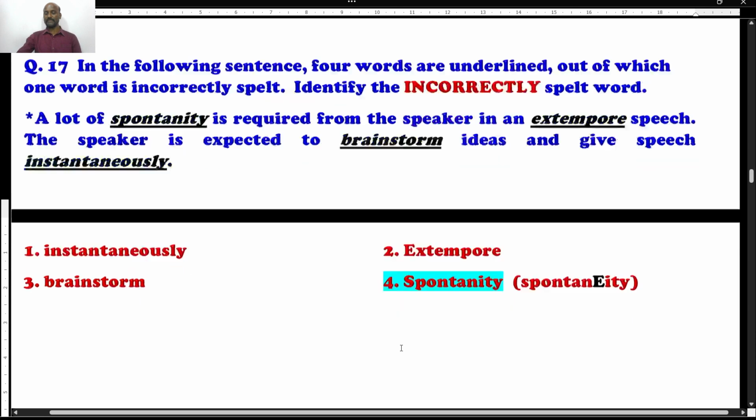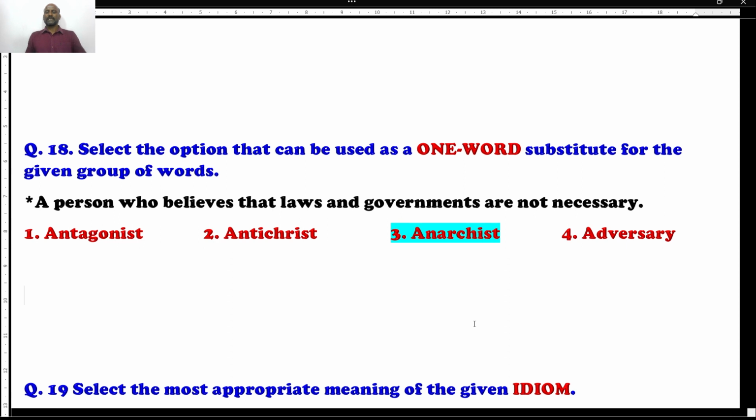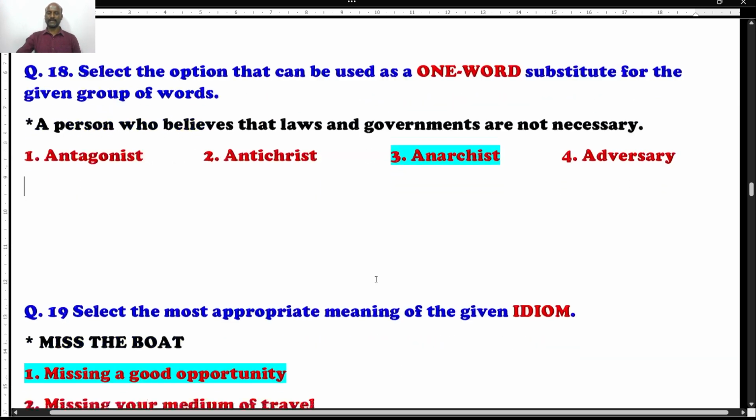Again, it is vocab based. Question number 18, one word substitution. Read the sentence: a person who believes that laws and government are not necessary. What do you call that? A person neither believes in laws nor in governments. He feels that laws and governments are of no use, no need. What do you call that? That person is called an anarchist. Remember, anarchist. So this is the right answer.